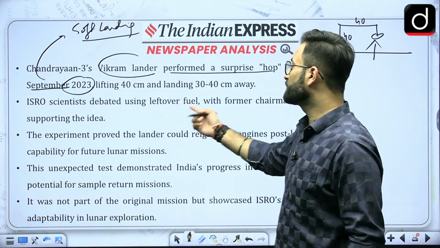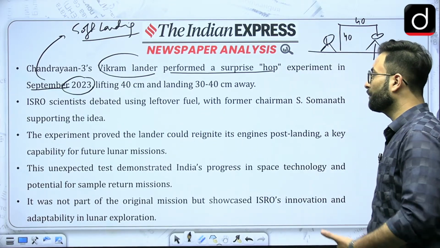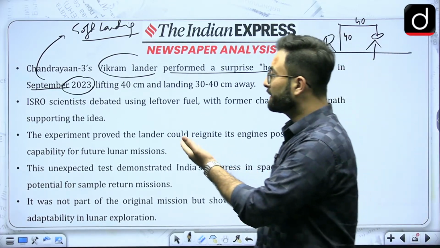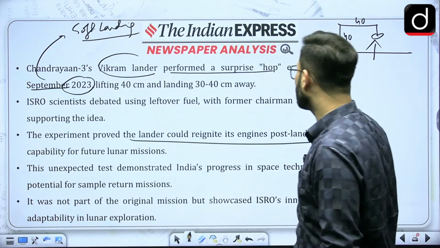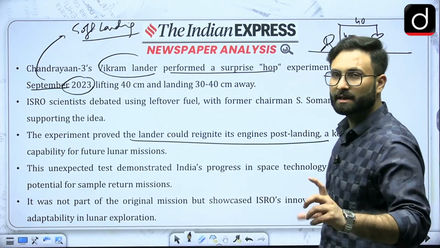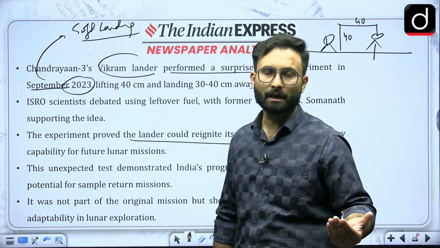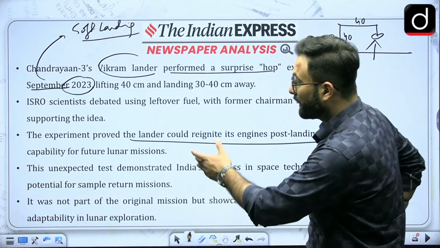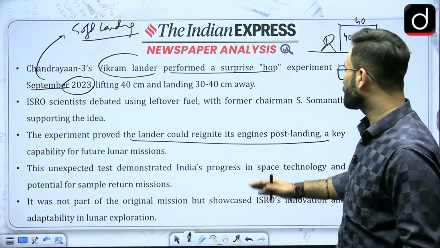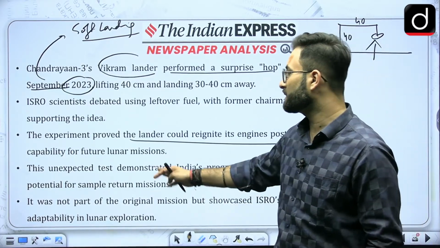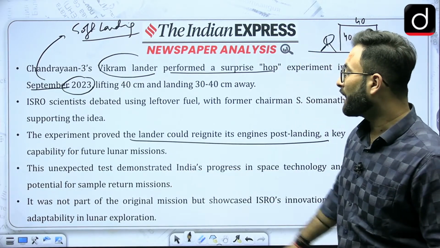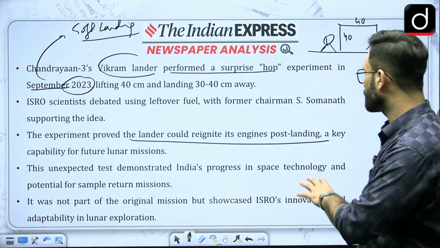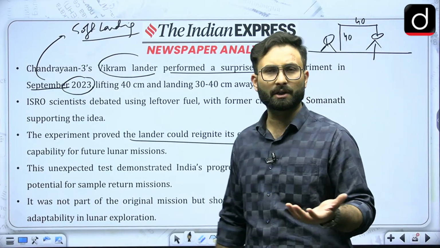ISRO debated using the leftover fuel with the former chairman, and the experiment proved the lander could reignite the engine post landing, which will be a key capability for future missions. So from here we can reignite the lander as well. This unexpected test demonstrates India's progress in space technology and its potential for a sample return mission. It was not part of the original mission but showcased ISRO's innovation and adaptability in lunar exploration.